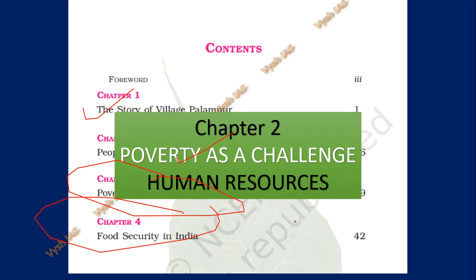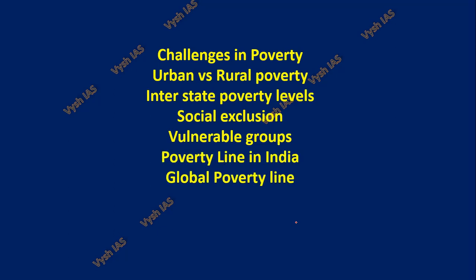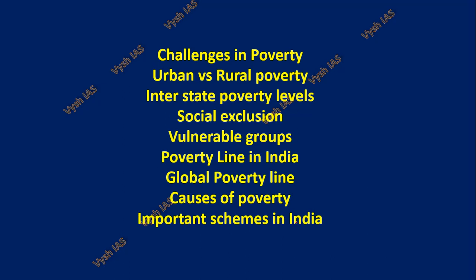So, Poverty as a Challenge. Now the index kind of thing, like what all will be there in a rough timeline: challenges in poverty, urban versus rural poverty, interstate poverty levels, social exclusion, vulnerable groups, poverty line in India, global poverty line, causes of poverty, important schemes in India related to poverty, debt trap. These are the more generalistic things which we'll discuss quickly.